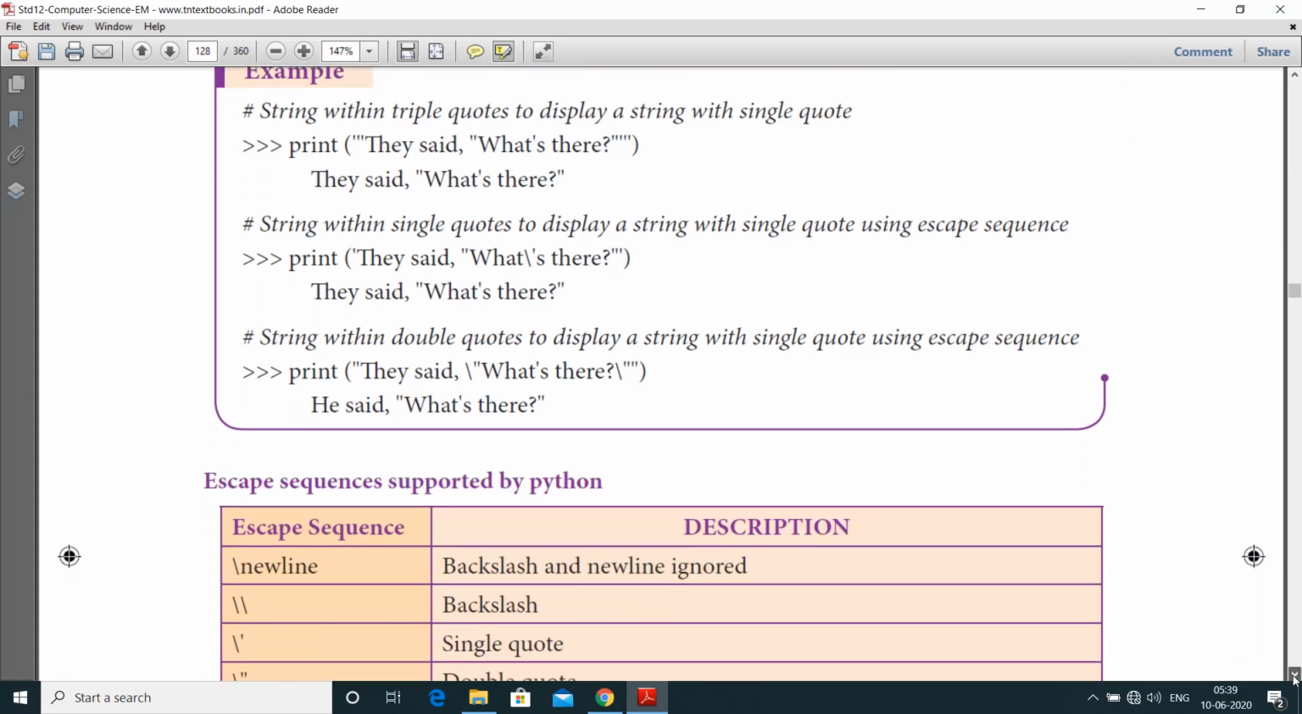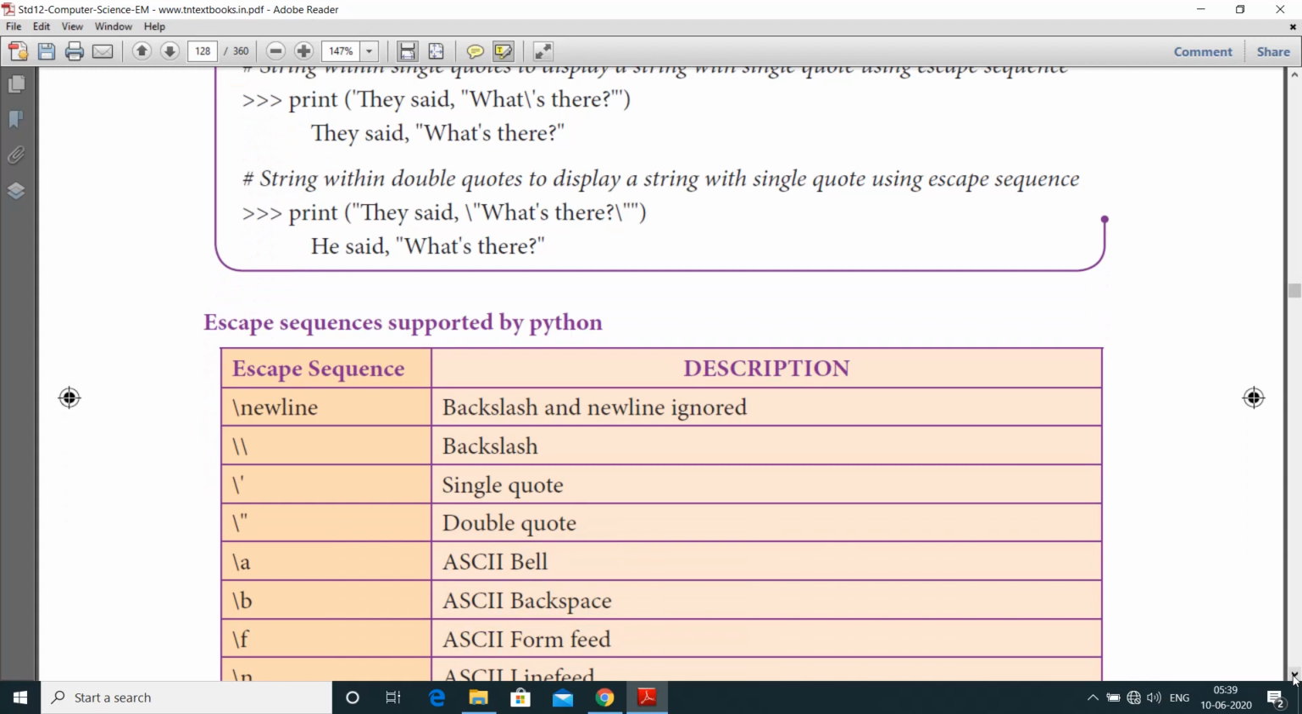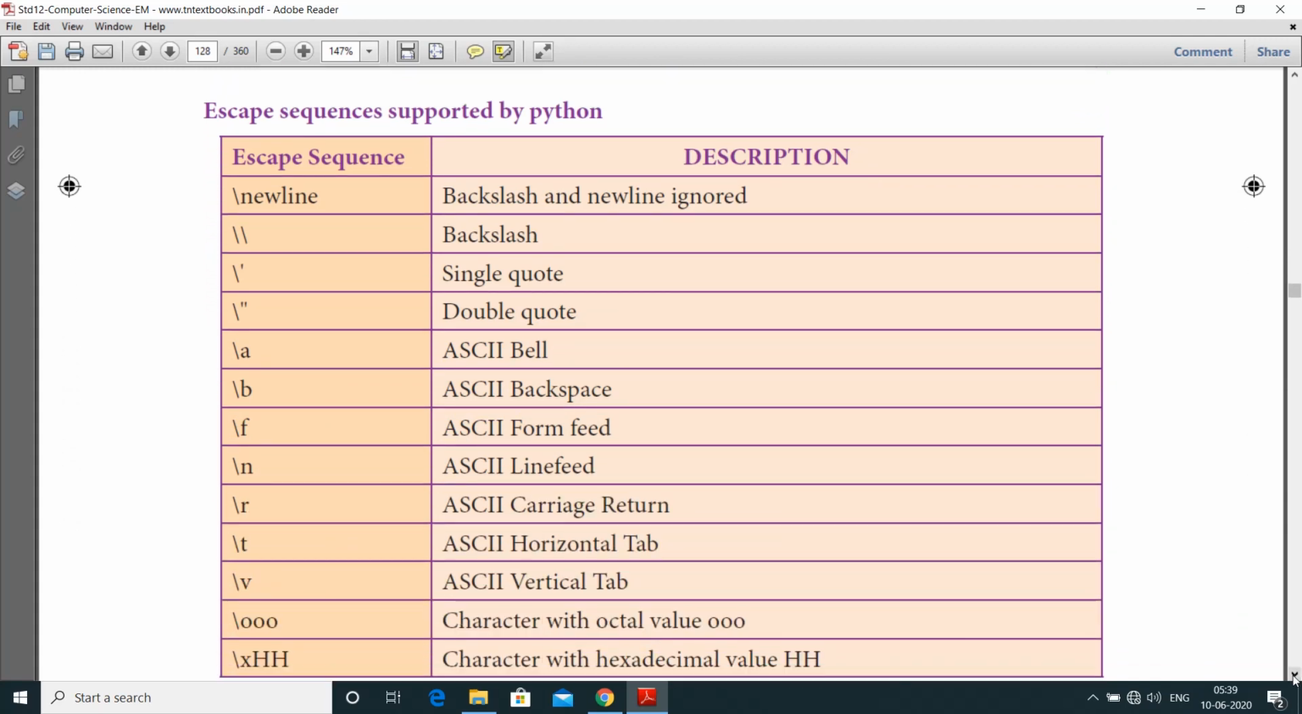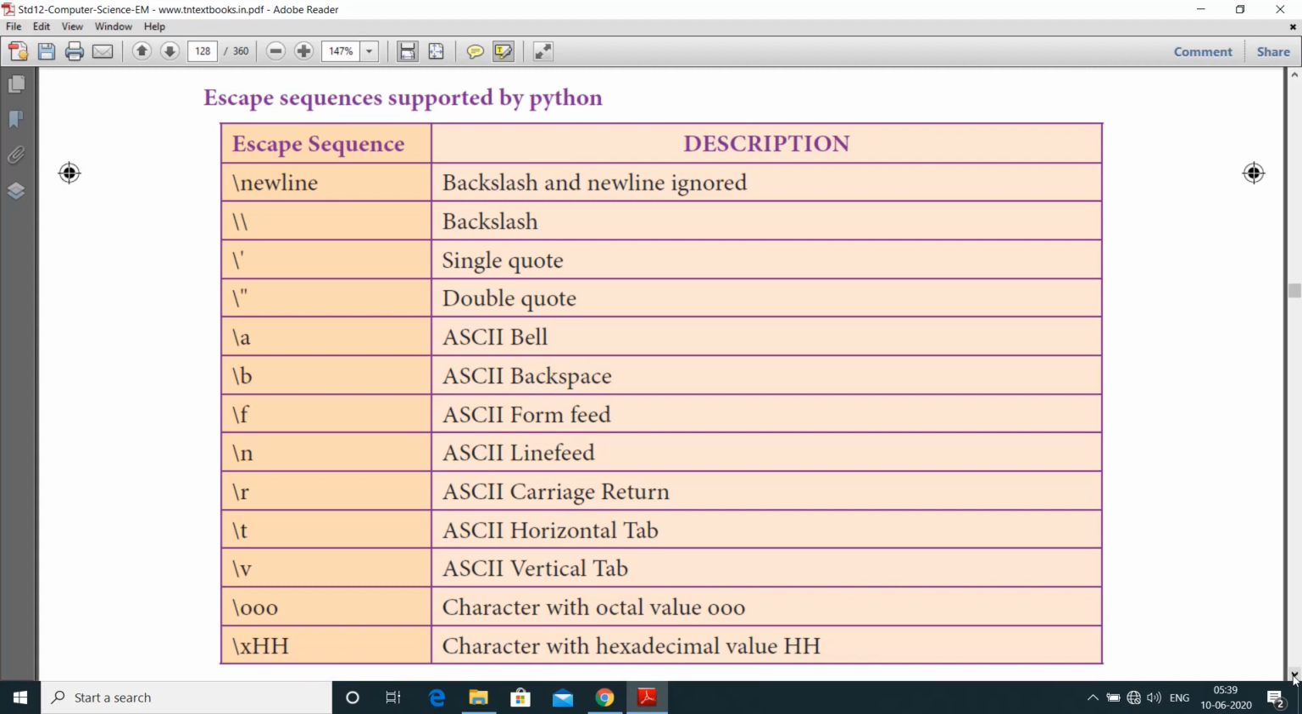What are the escape sequences supported by Python? Here are the escape sequences with description. First one is slash new line. What does slash new line mean? Already we know, here is a backslash and the new line will be ignored. Next one is backslash, which should be given as some spaces. Slash with a single quote: it should be considered as a string within a sequence of characters, which should be escaped at single quote level as well as double quote level.